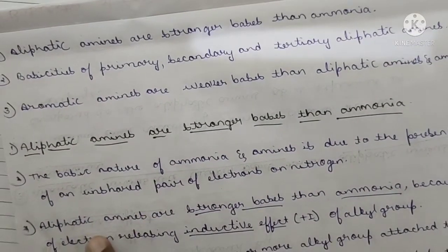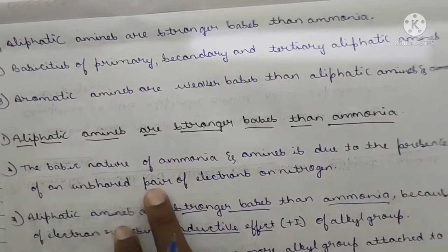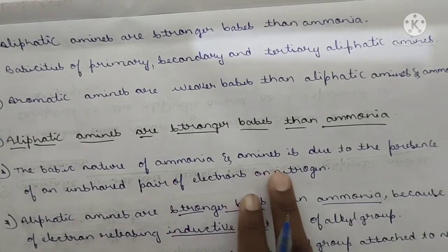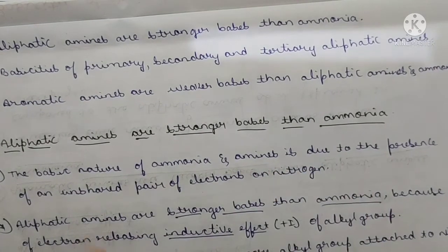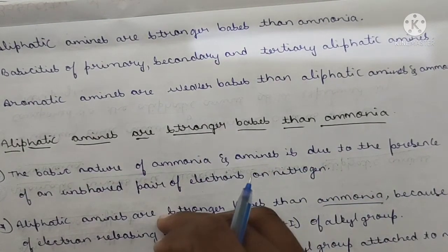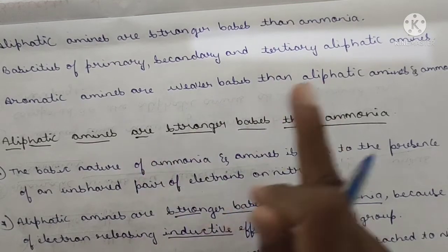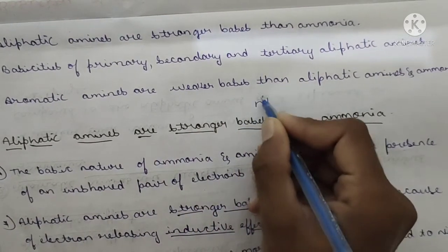Got it? Now see, the basic nature of ammonia and amines is due to the presence of an unshared pair of electrons on nitrogen. Got it? One lone pair of electrons is present on top of the nitrogen.